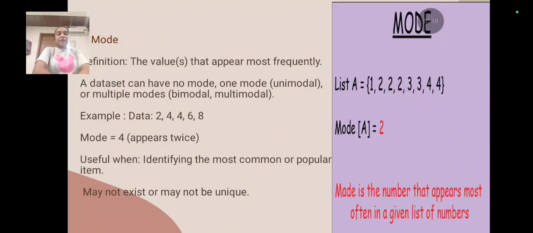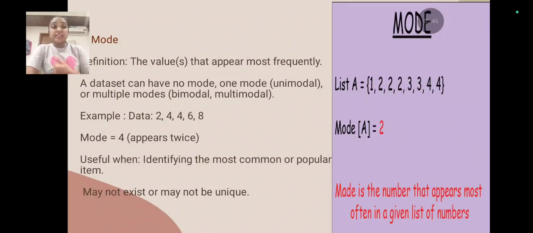Third one is mode. Mode is the value that appears most frequently. A data set can have no mode, one mode or multiple modes. For example, 2, 4, 4, 6, 8. Here the mode is 4, because 4 appears twice. It is useful when identifying the most common or popular item. It may not exist or may not be unique.